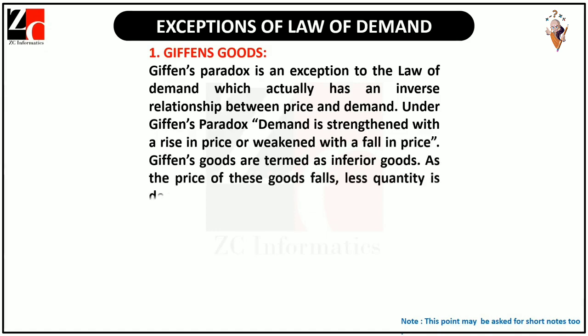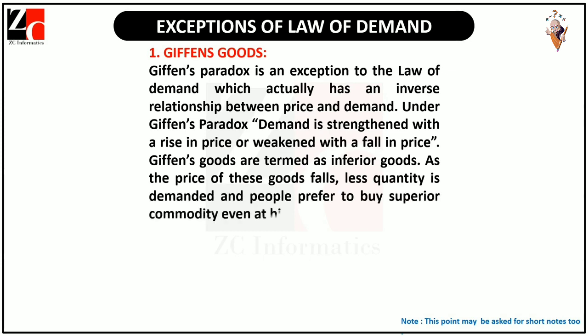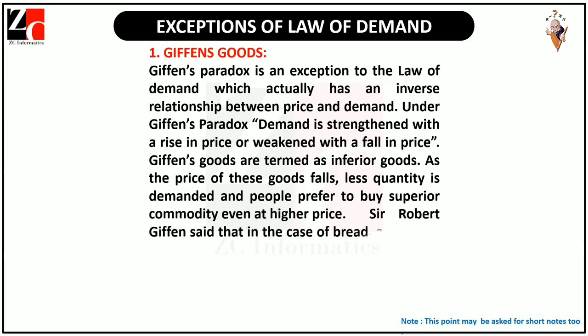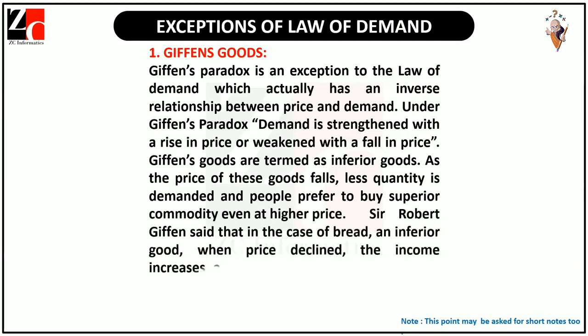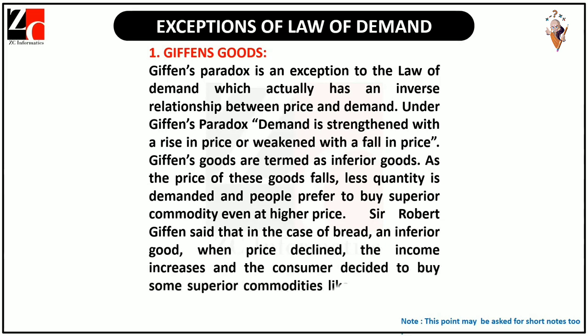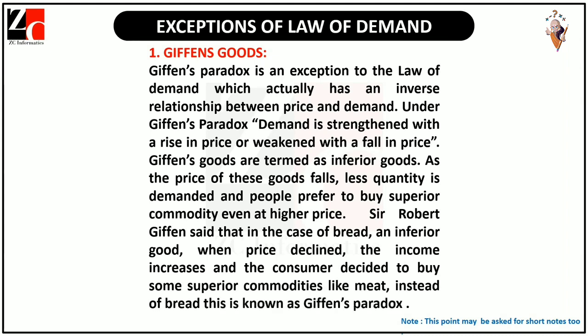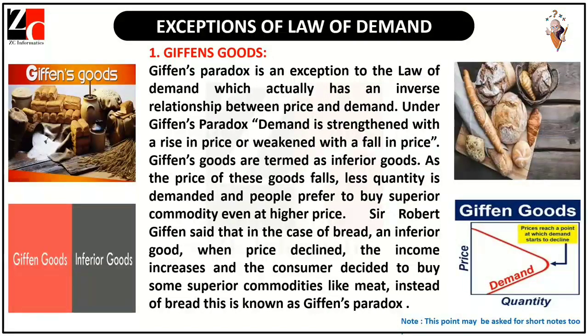As the price of these goods falls, less quantity is demanded, and people prefer to buy superior commodities even at higher prices. Sir Robert Giffen said that, in the case of bread, an inferior good, when the price declined, real income increased, and the consumer decided to buy some superior commodities like meat instead of bread. This is known as Giffen's paradox.